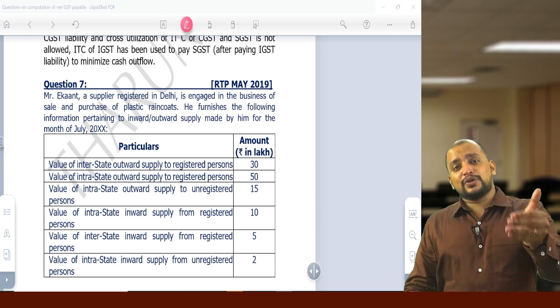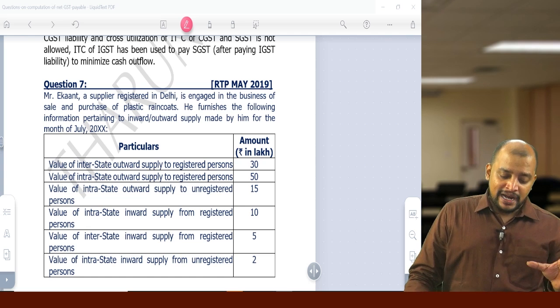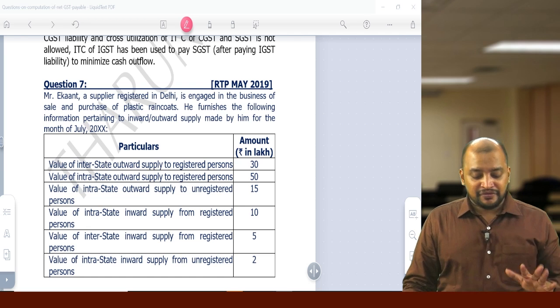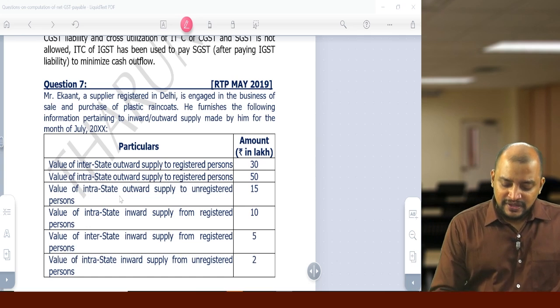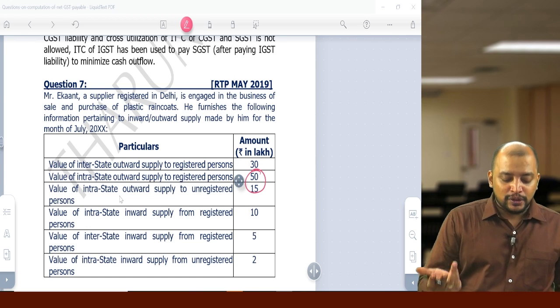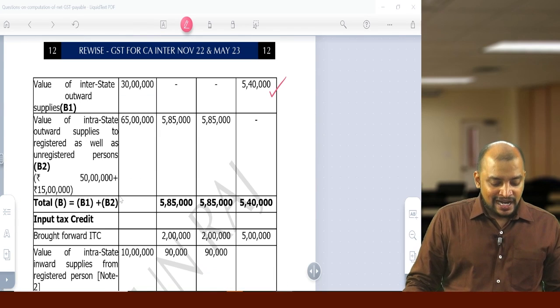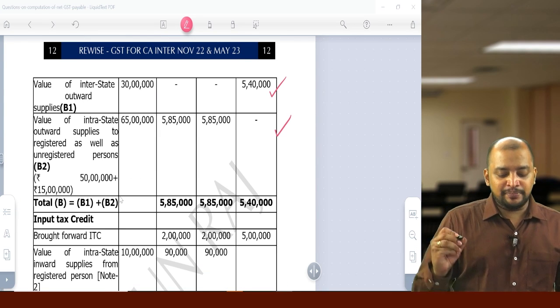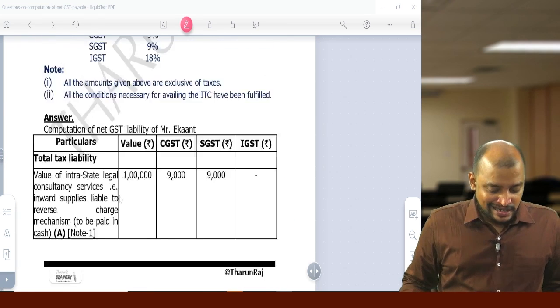If you are making sale to an unregistered person, he will not be able to take credit. That's the only difference. But GST is payable on 15 also. Now this 50 plus 15 we can take it together and on that GST can be computed. So 65 lakhs into 9%, 9%, 5 lakh 85 and 5 lakh 85. These are the two transactions so far.